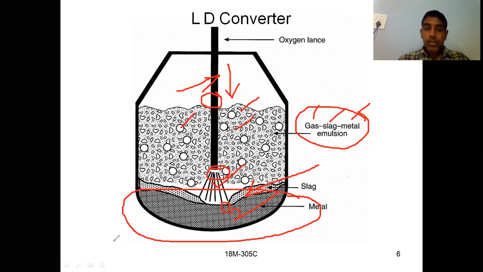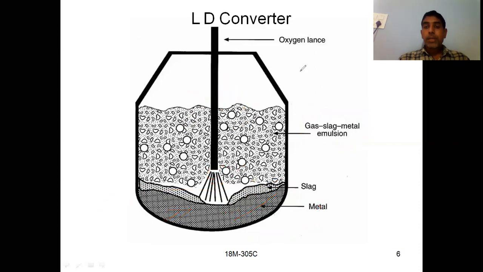And the molten metal, which is heavier, this is the metal. So you have metal here. This metal can be tapped later. I'm repeating.